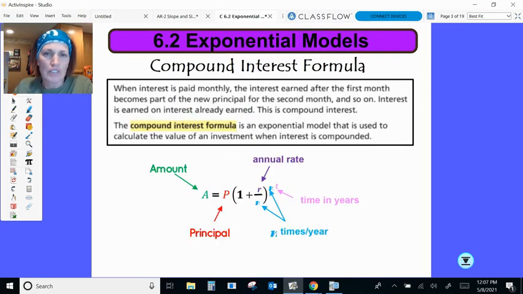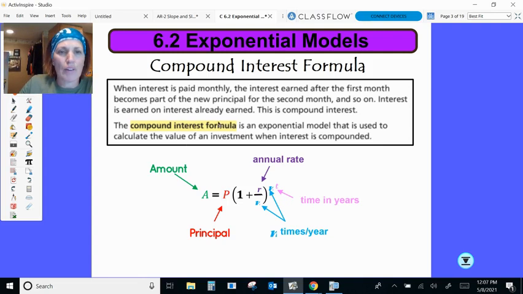Well, compound interest kind of follows the same thing, except we have a couple different extra values here. So when interest is paid monthly, the interest earned after the first month becomes part of the new principal for the second month, and so it kind of perpetuates itself. Interest is earned on interest already earned, okay? And so this is called compounding interest because the amount kind of compounds on each other.